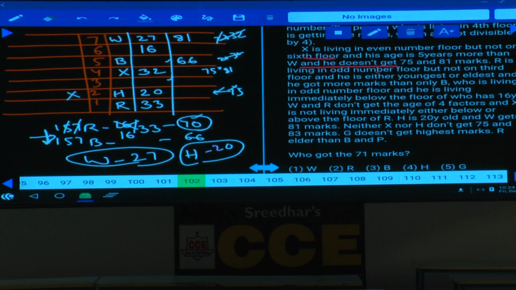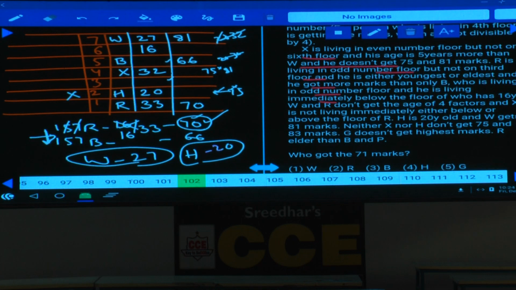R is living on an odd number floor, but not on the 3rd floor, and he is either the youngest or the eldest, and he got more marks than only B. Hence, what is the marks of this R? R got 70 marks. And B got 66 marks. And B is living on an odd number floor and is living immediately below the floor of the 16-year-old.